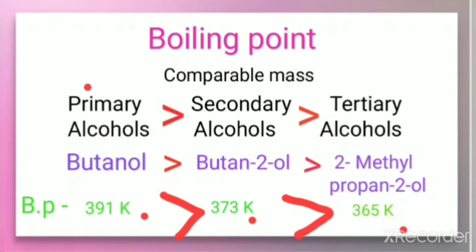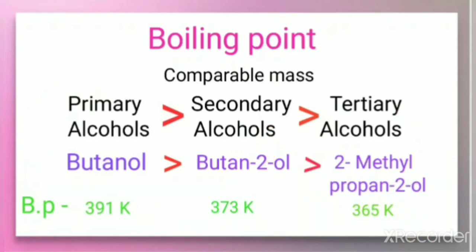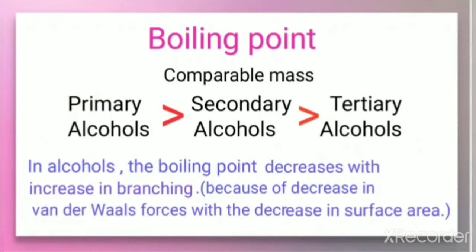So we can say that primary alcohols have a greater boiling point when you compare with the secondary and tertiary. What we can conclude from this: for isomeric alcohols which have the same mass, the boiling point decreases with increase in branching because of the decrease in van der Waals forces with a decrease in surface area.